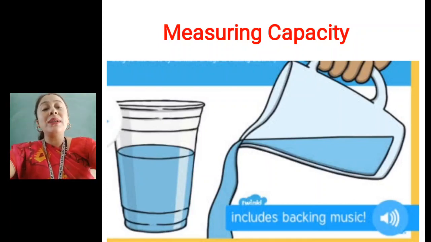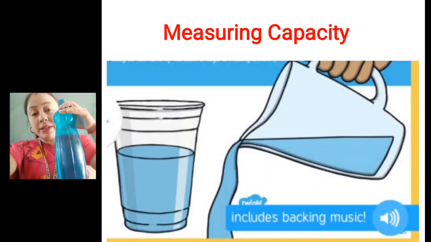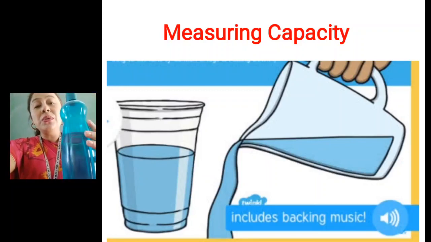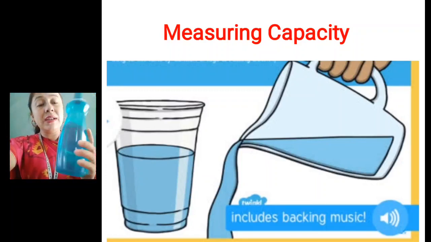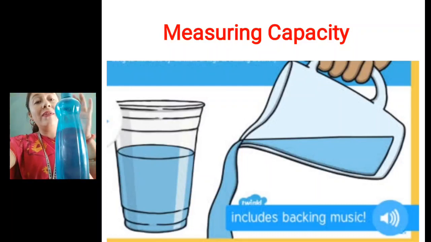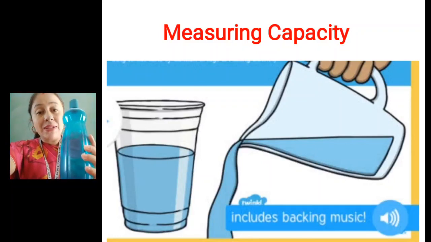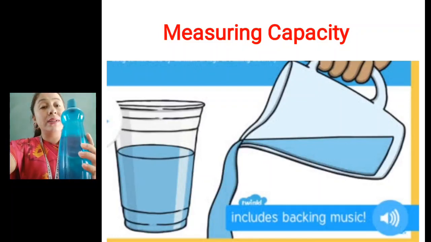Whatever liquid things are there, liquid means like water, juices, fluids, they are measured in capacity. You can see that it's a half filled water bottle. The capacity of this water bottle is 1 liter. If I fill the water bottle fully, I will say that it's a 1 liter water bottle.